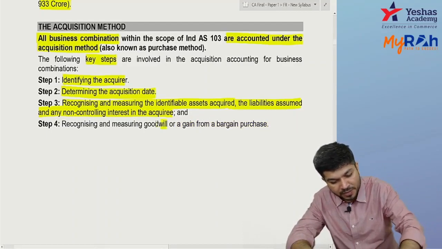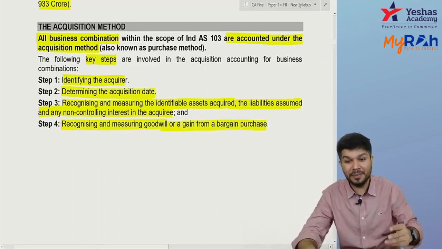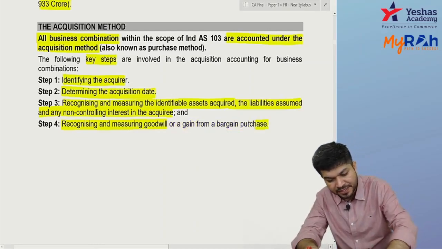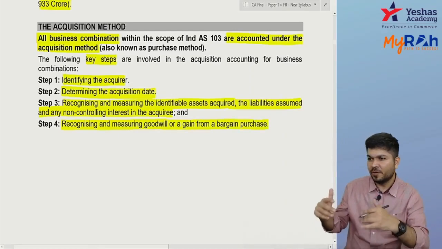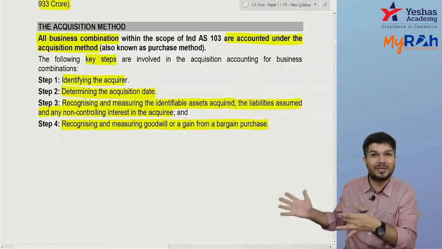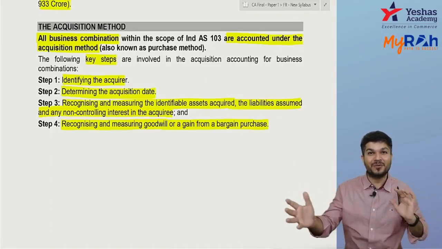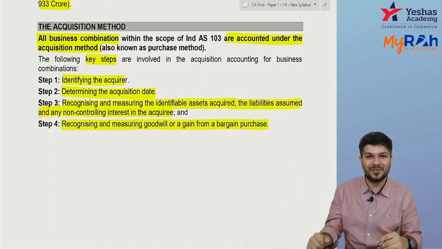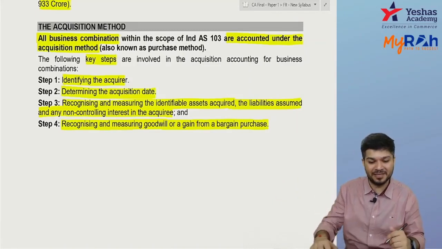If you are paying more, it's goodwill. If you are paying less, remember under AS 14 we called it capital reserve. If I pay more, I record goodwill; if I pay less, I credit capital reserve. Here they call it gain on bargain purchase. You paid less, and the assets and liabilities coming in are more. So that's a gain on bargain purchase.